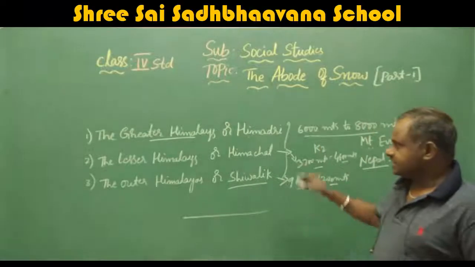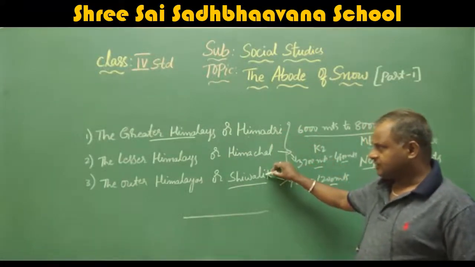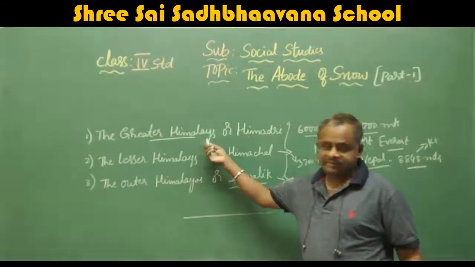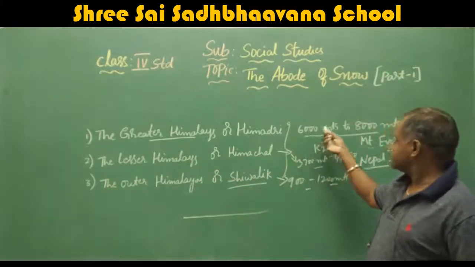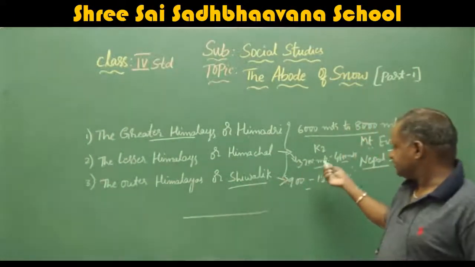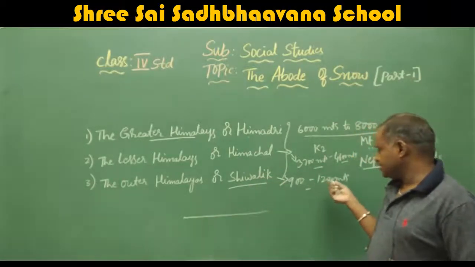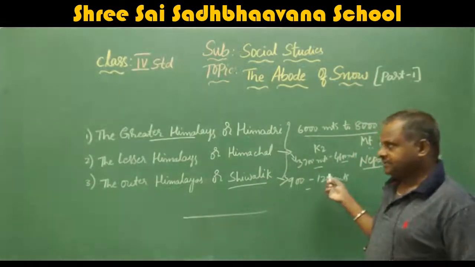Next, physical features. These Himalayas are divided into the Greater Himalayas, Lesser Himalayas and the Outer Himalayas. As the name itself indicates, the Greater Himalayas range from 6,000 to 8,000 meters. The Lesser Himalayas 3,700 meters to 4,600. The Outer Himalayas 900 to 1,200 meters.